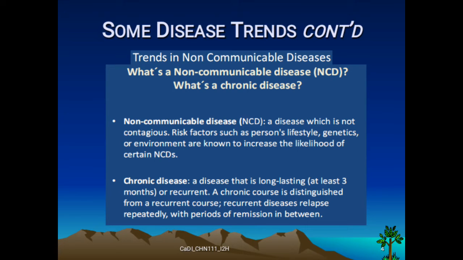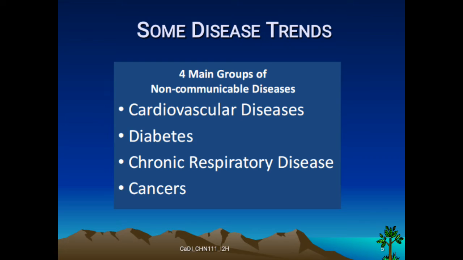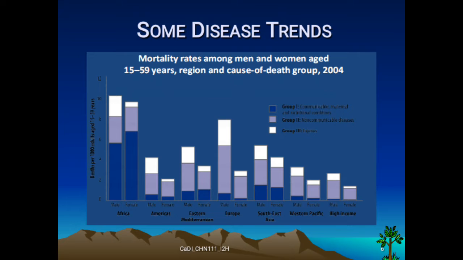Chronic disease is a disease that is long-lasting, at least 3 months, or recurrent. A chronic cause is distinguished from a recurrent cause. Recurrent disease relapses repeatedly with periods of remission in between. Four main groups of non-communicable disease we have: cardiovascular disease, diabetes, chronic respiratory disease, cancers. Mortality rate among men and women aged 15 to 59 years, region and cause of death group as shown in the chart below.